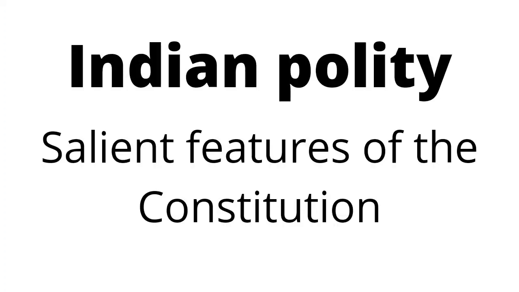Number 6. Synthesis of parliamentary sovereignty and judicial supremacy. The doctrine of the sovereignty of Parliament is associated with the British Parliament, while the principle of judicial supremacy is associated with the American Supreme Court. Just as the Indian parliamentary system differs from the British system, the scope of the judicial review power of the Supreme Court in India is narrower than that which existed in the US. This is because the American Constitution provides for due process of law, as against the procedure established by law contained in the Indian Constitution, Article number 21.